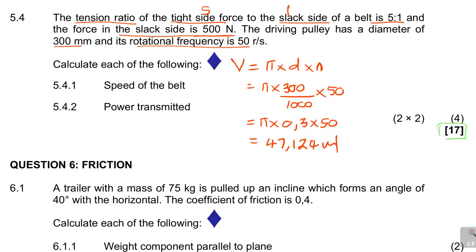Velocity is measured in meters per second. Guys, units are very important. You always have to include your units. Don't forget the units because they are very, very important.